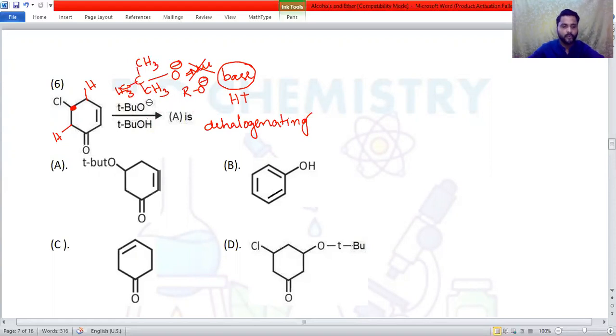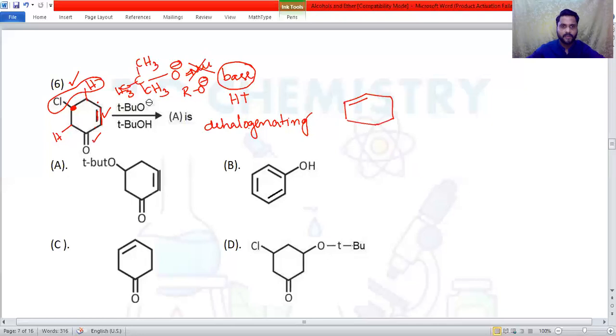It removes hydrogen and chlorine from the neighboring carbon atom. Now there are two possibilities, which is more feasible. Now I can see here a carbon-carbon double bond is there. Suppose I remove HCl from here, it will have a new double bond. So there is a double bond, single bond, double bond, single bond, double bond character. A conjugated system is more stable. So we can write this product, so we can have now a new double bond here.